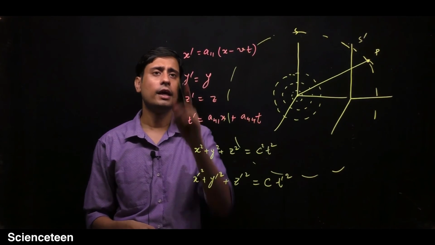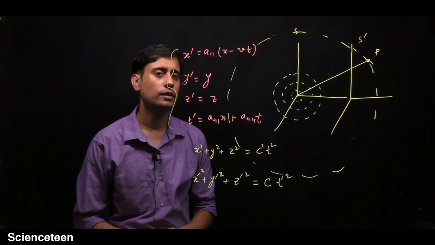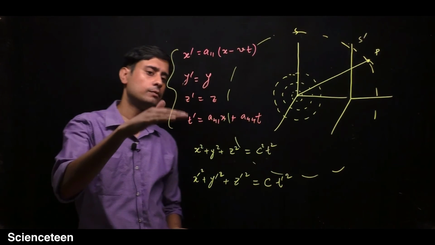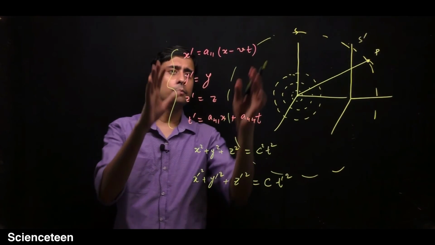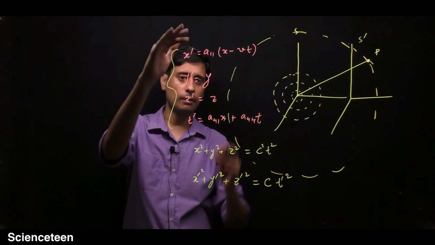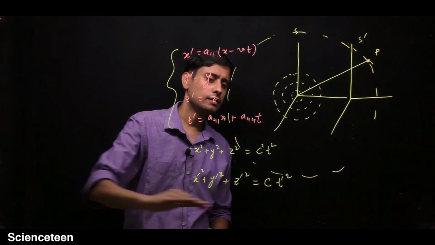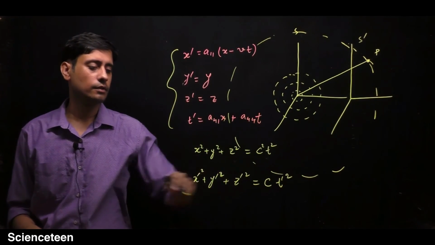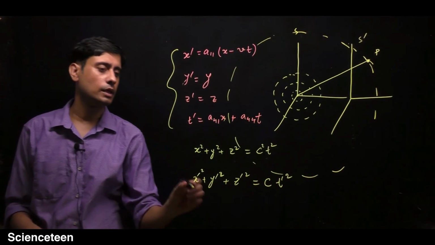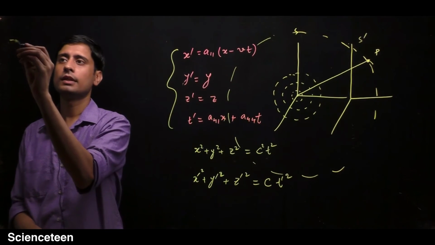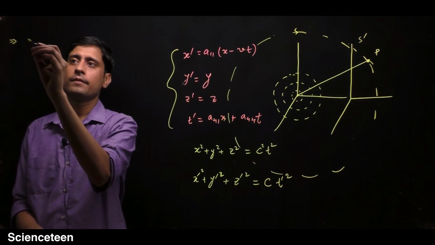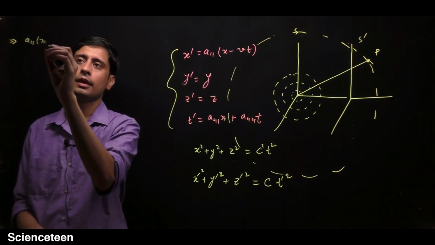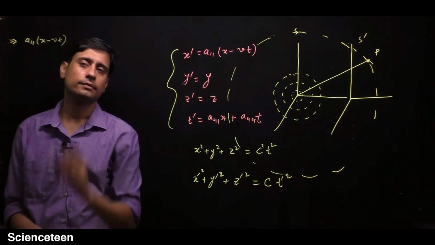So now we have this transformation equation for x prime, y prime, z prime, t prime. Now we will put these primed coordinates in the second equation. If you put x prime here, then you will get a11 into x minus vt.